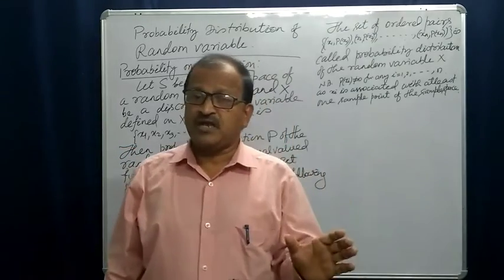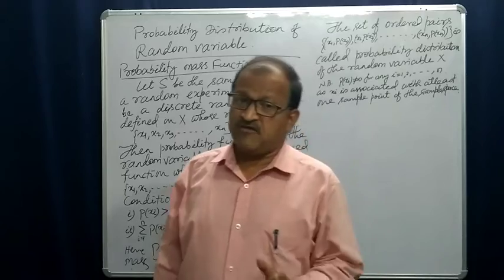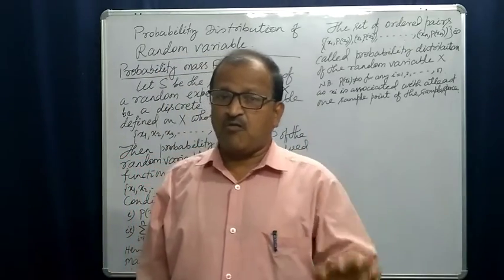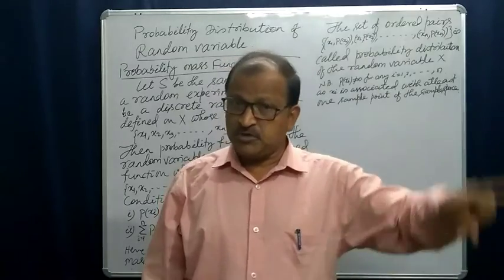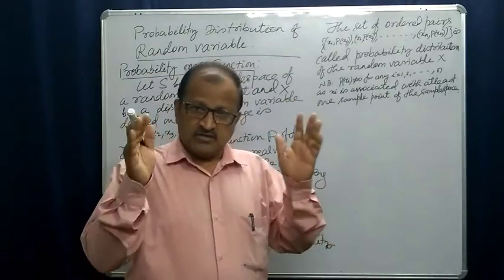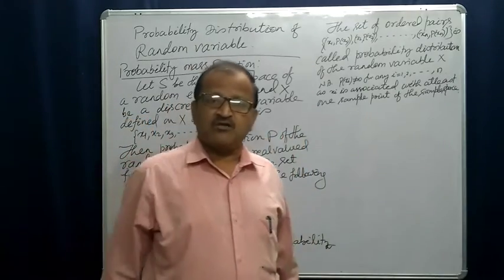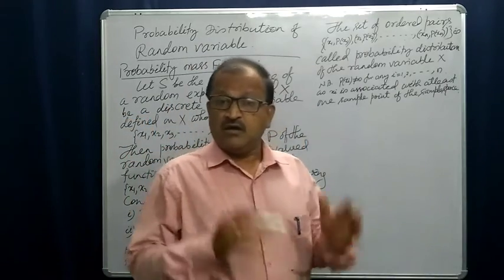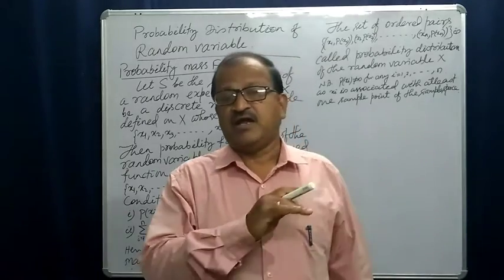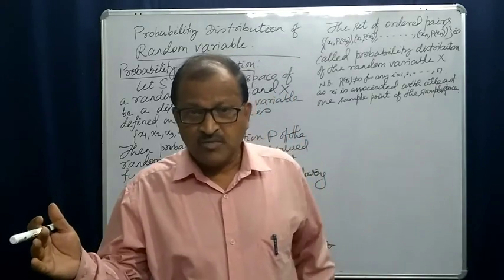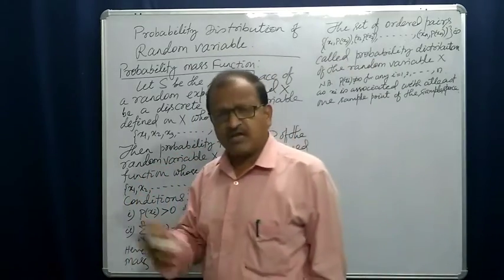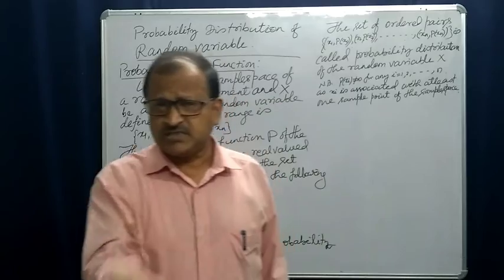And what is the domain of a probability function? Its domain is the power set of the sample space. We have read it, right? The domain of the probability function is the power set of the sample space, and its codomain is the set of real numbers, satisfying certain conditions.